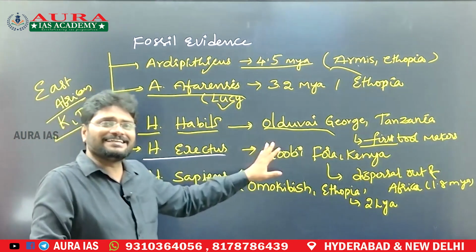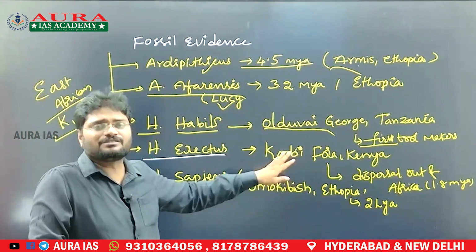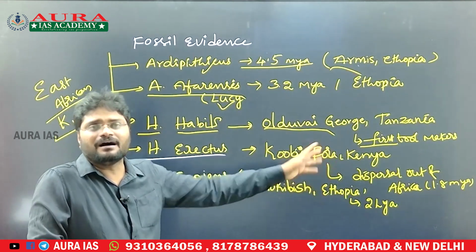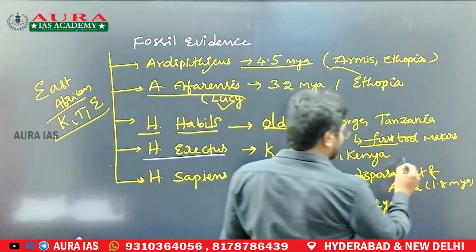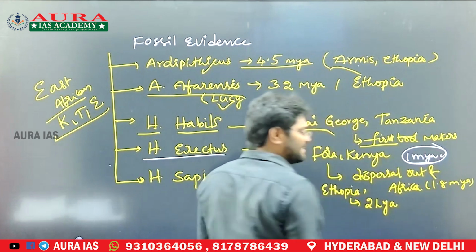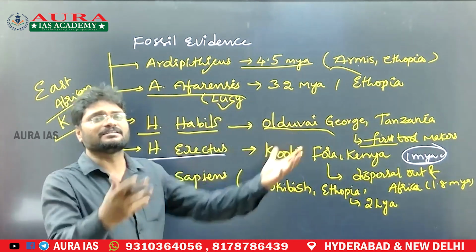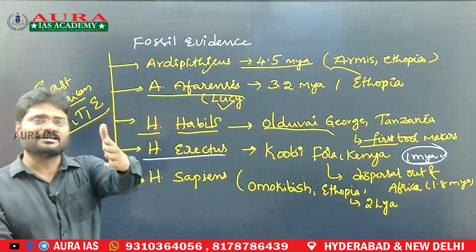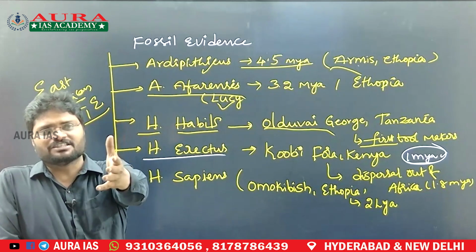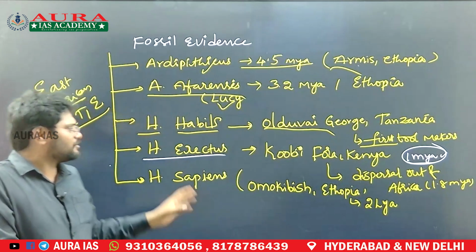The earliest Homo erectus fossils were found in Koobi Fora, Kenya, and after about 1 million years ago they started to disperse into Europe, West Asia, East Asia and Southeast Asia. This is how the migratory routes occurred.